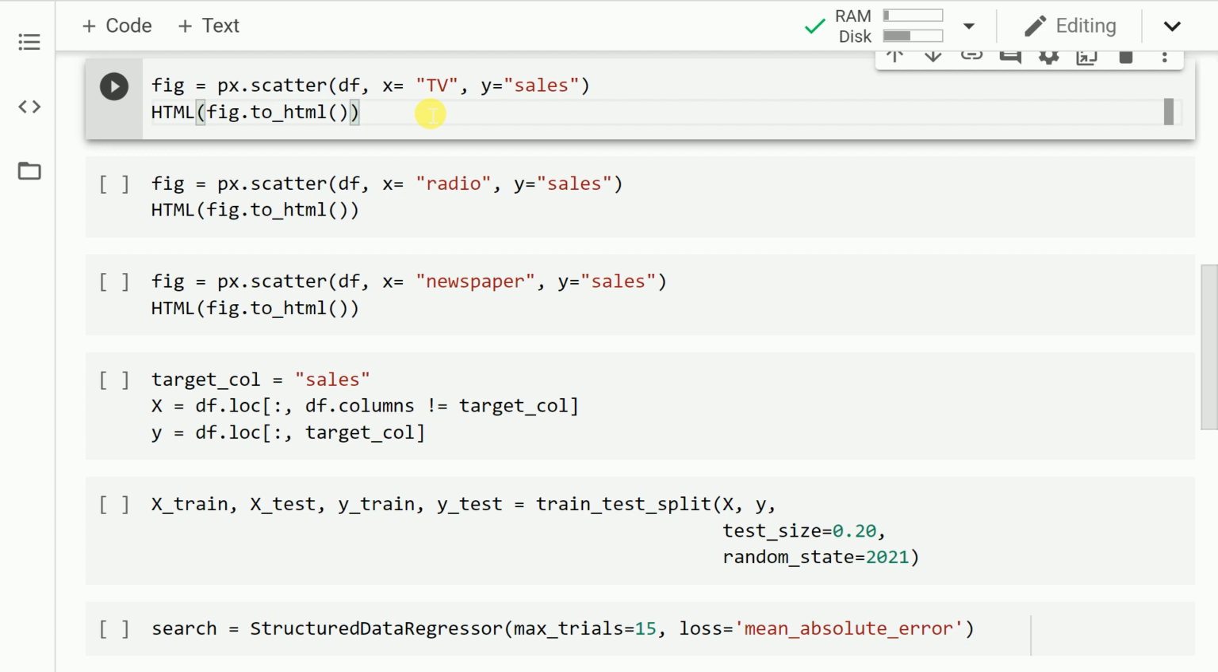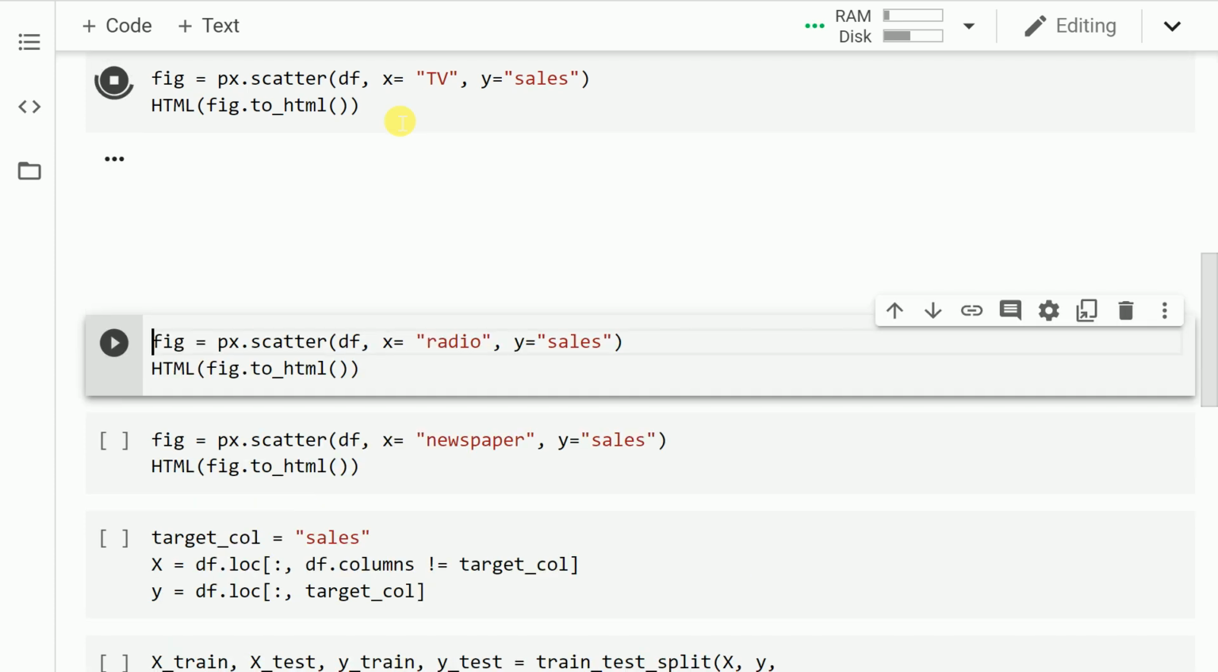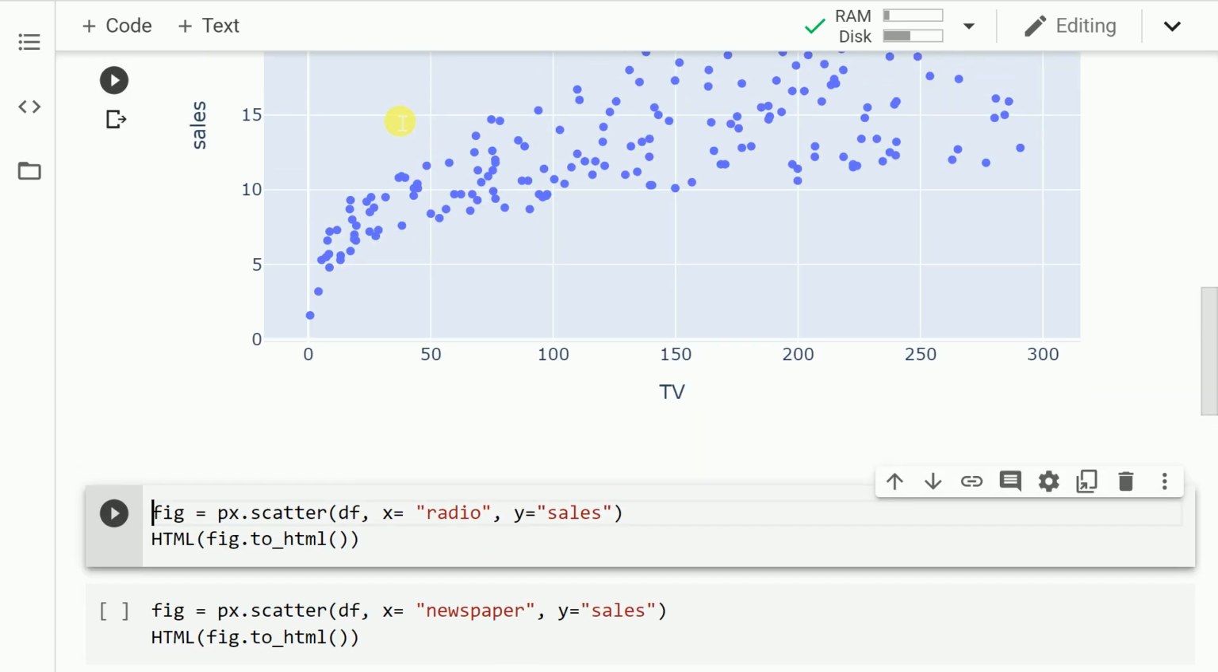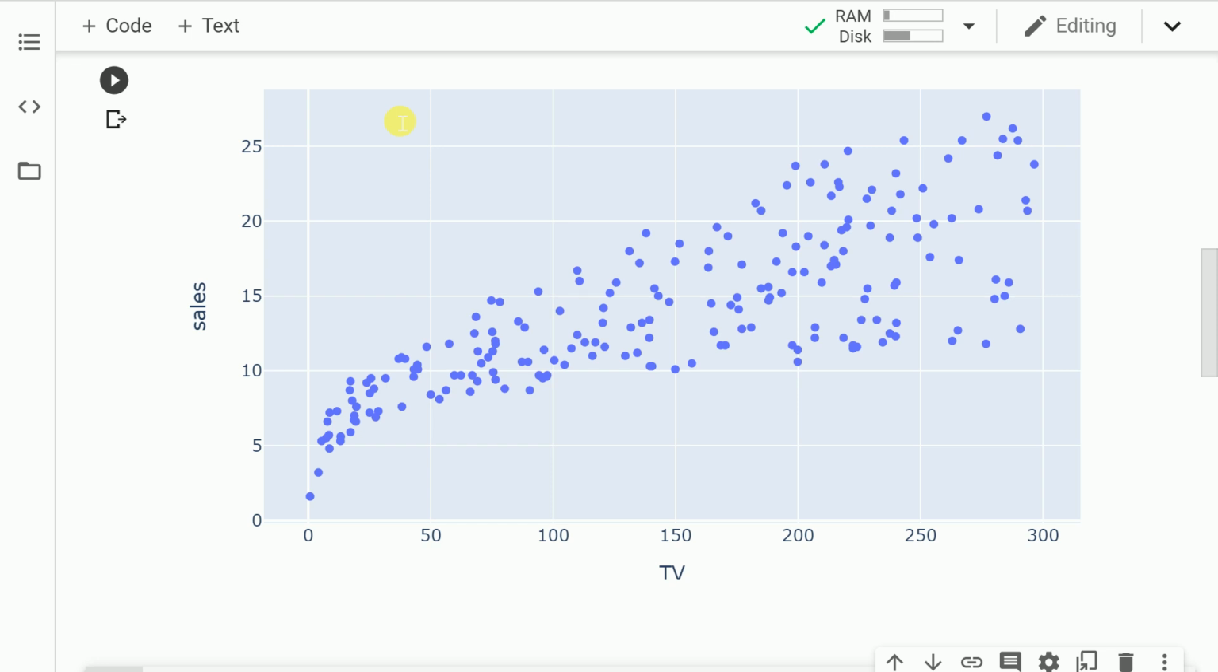Let me go forward and show you a scatter plot between TV and sales column. So let me run this cell. As you can clearly see, as your number increases in terms of TV, your sales also go up. So there is a direct linear relationship between TV column and the sales column.